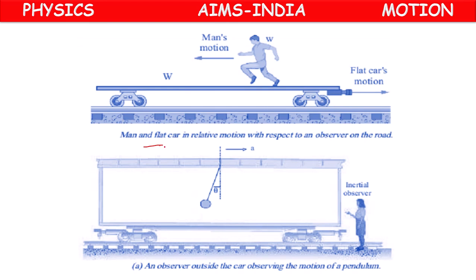So this is one kind of flat car. Suppose one observer is outside. Here this is a man's motion.